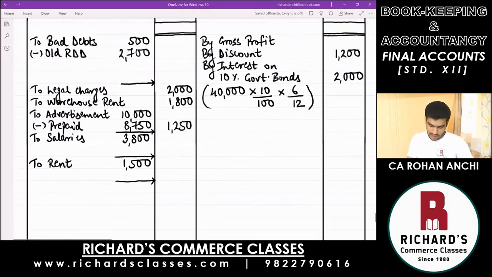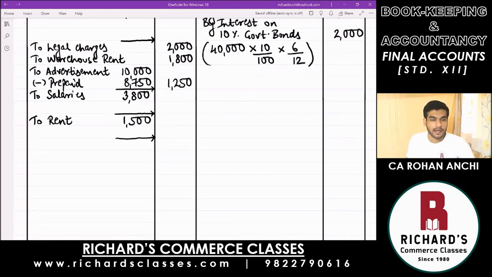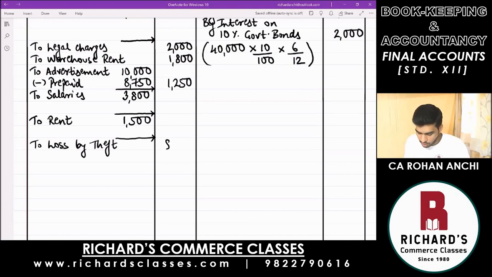So on the debit side, on P&L account, you write down to loss by theft. And you did not receive any money from the insurance company. It is clearly said there, uninsured goods. There was no insurance on those goods, which means the entire amount of 8,000 is your loss.